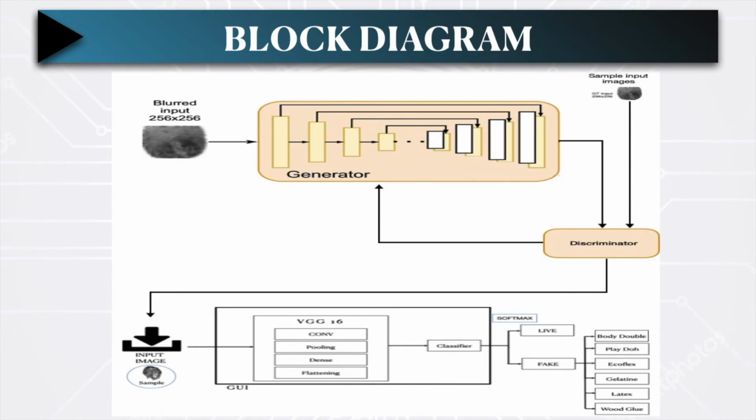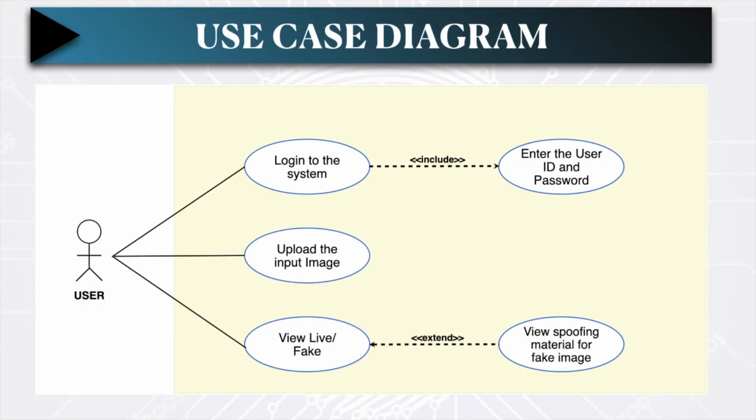Now the output of GAN is given to the CNN model VGG-16, and then different layers of deep learning are used there to classify the fingerprint, like convolution, pooling, dense, flatten, and then classification is done using softmax. We are predicting the exact result, classifying the material from which it has been spoofed or whether it is a live fingerprint.